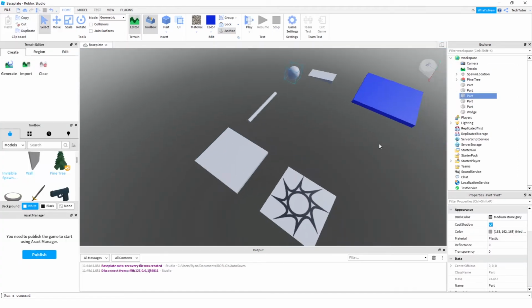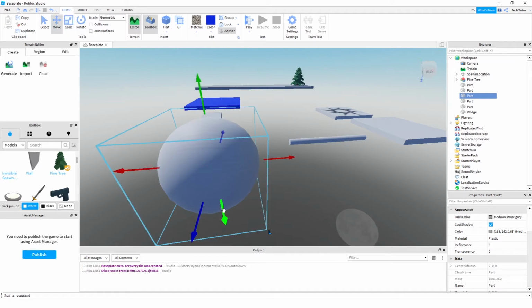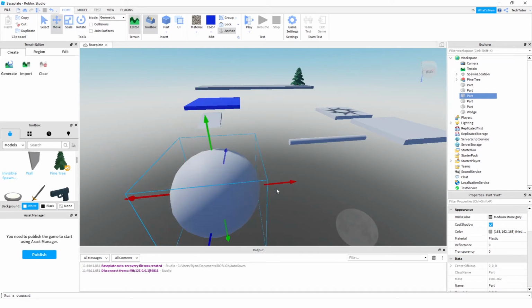We'll go ahead, maybe make this sphere a little bigger. See if that makes it a little easier. And then move it over, down a little bit. Maybe make it a little bit bigger. And then move it down a little bit again.